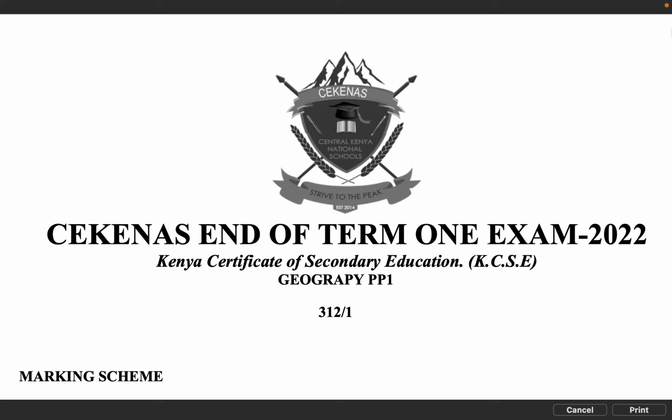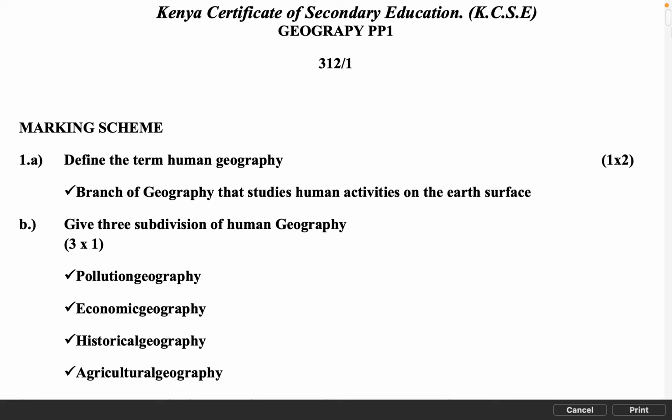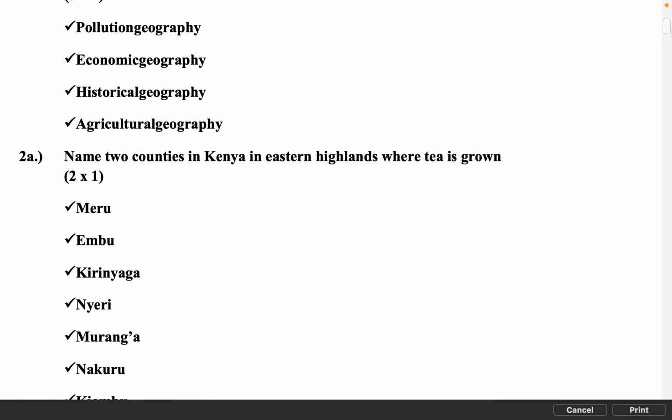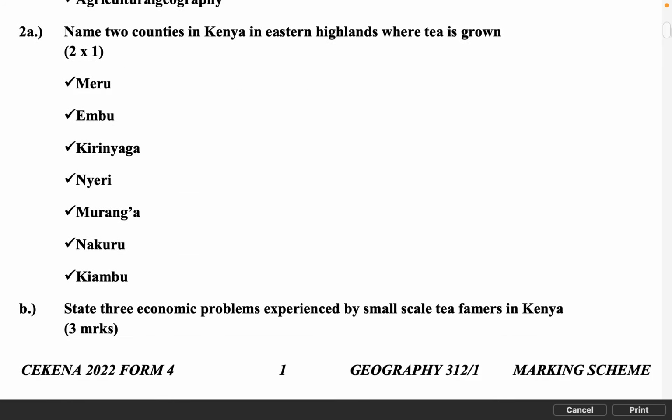Marking scheme. 1a. Define the term human geography, 2 marks. Branch of geography that studies human activities on the Earth's surface. b. Give 3 subdivisions of human geography, 3 marks. Pollution geography. Economic geography. Historical geography. Agricultural geography.